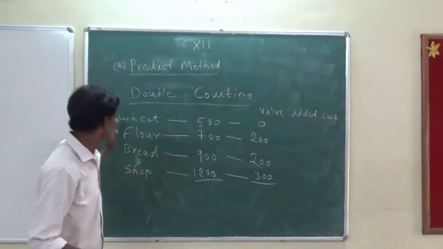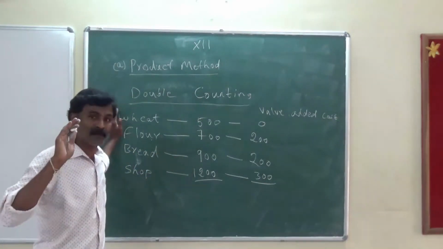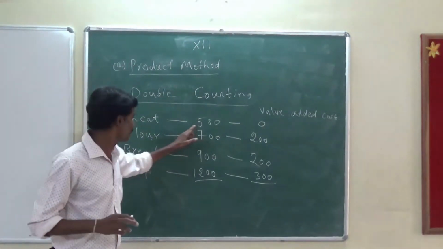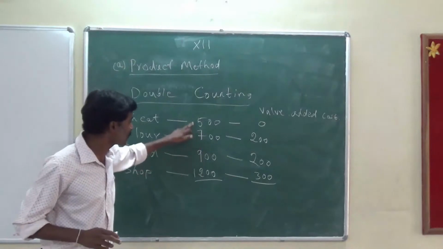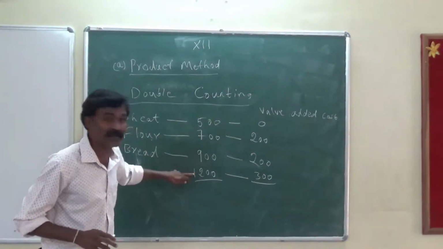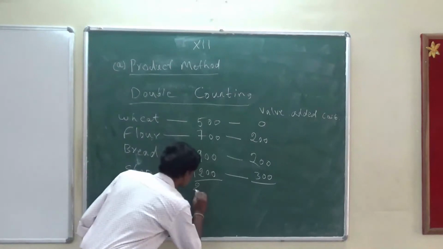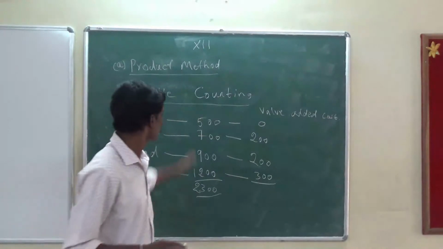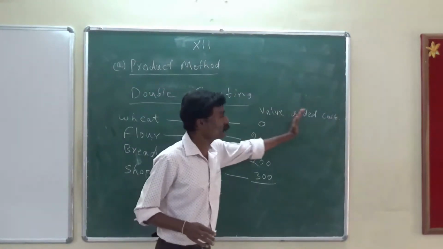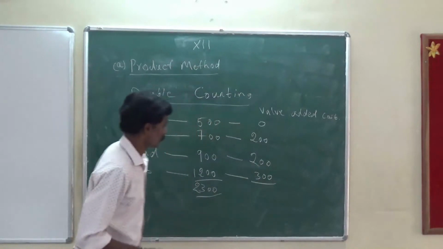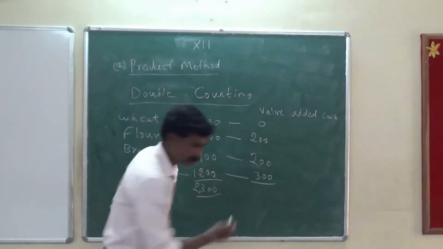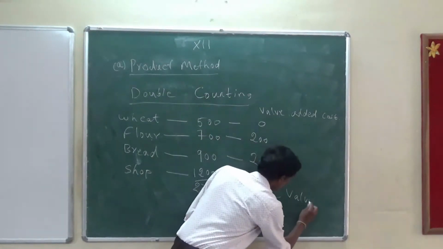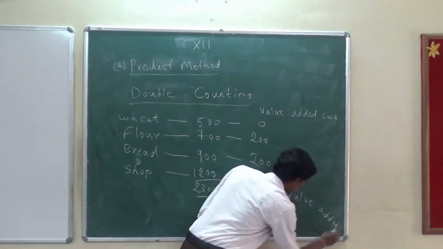So here double counting takes place like this. Basically I'm a farmer, 500 rupees. So this is the national income of our country, right? But again I am taking it to the second level. So what is happening here is, it is again and again doubling. So totally here it comes to 2300 rupees. But we should not take the double counting method. We have to take value added cost, calculate. Now if we calculate this, what is the amount we get? 700 rupees. This is called the value added cost.